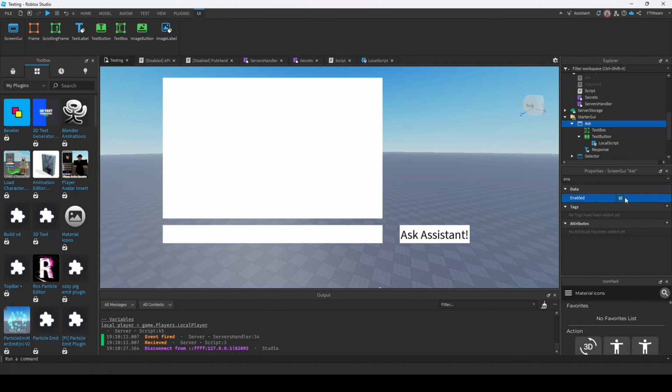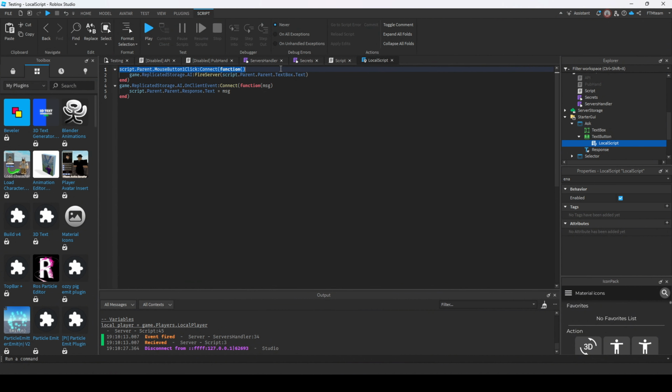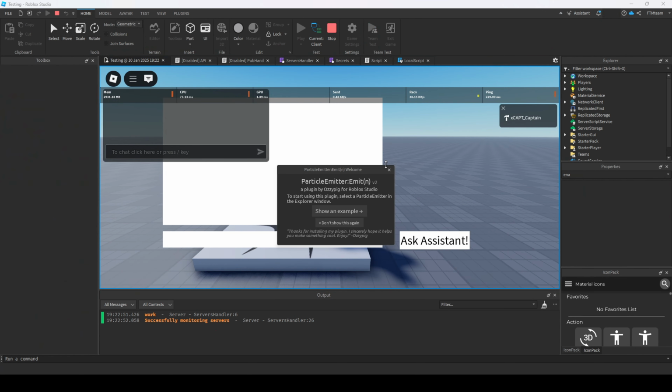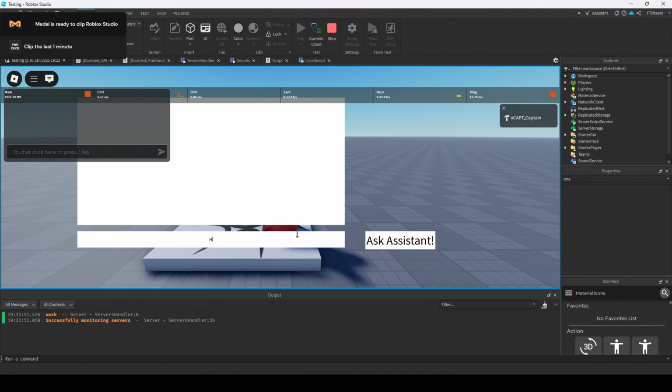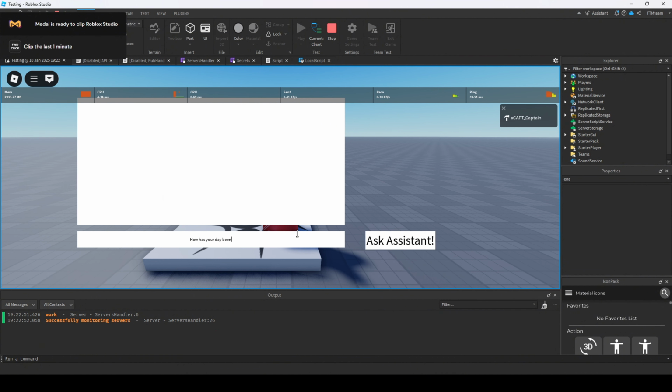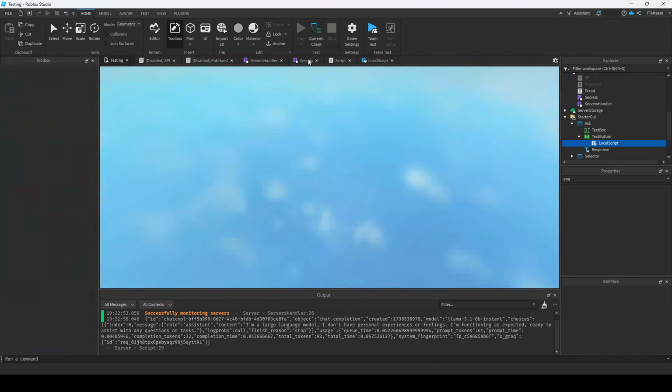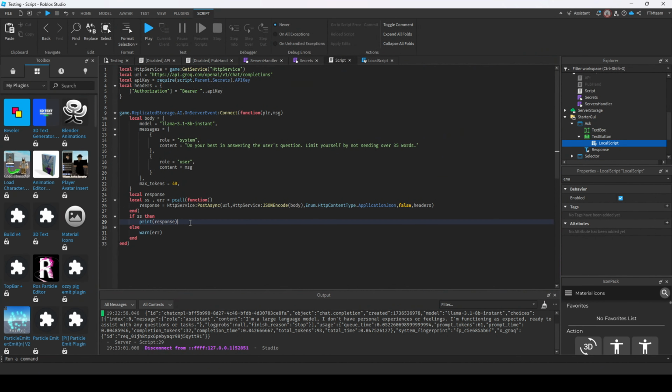I have linked a UI with a local script that will call the AI event with the text box as text. It all works fine and returns the AI response. However, it is in a JSON format, and we will decode it and use the values.